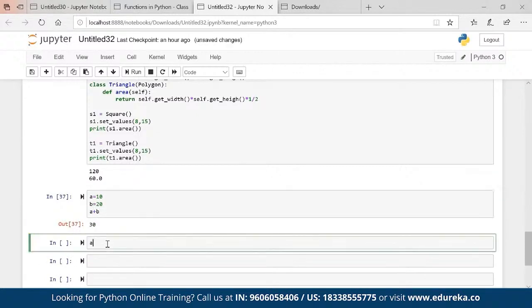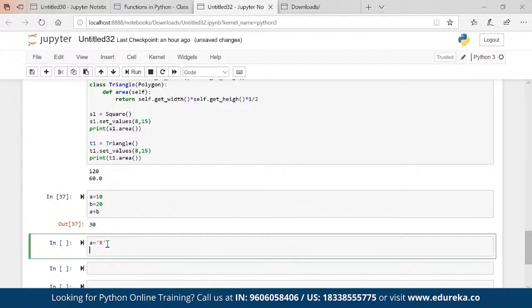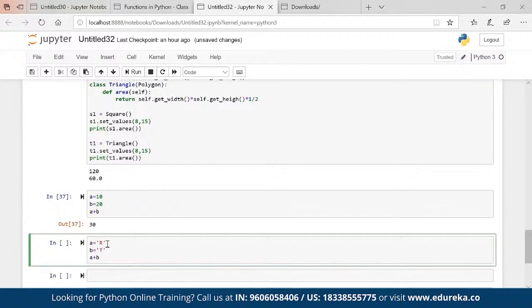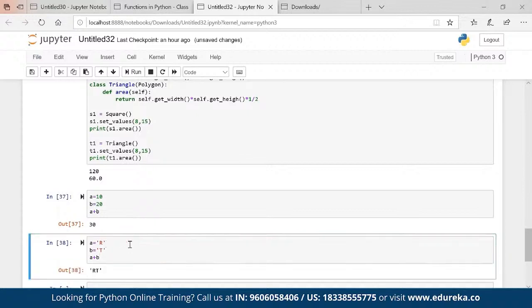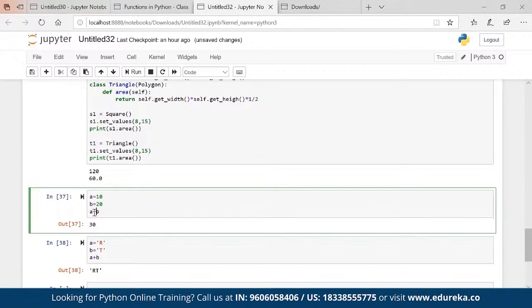Now, if I have A equal to R and B equal to T, then A plus B will give me RT, concatenation. So basically this plus has different behavior for different types of variables. If I am using integers, it adds up the values.